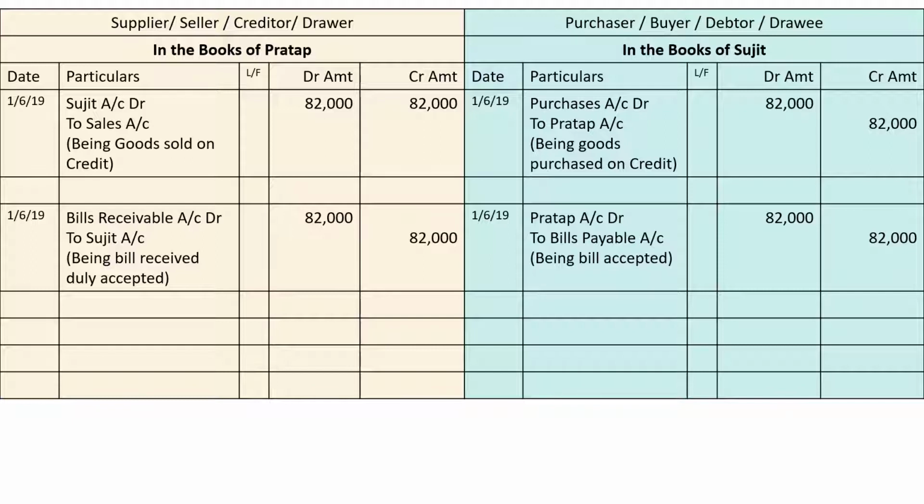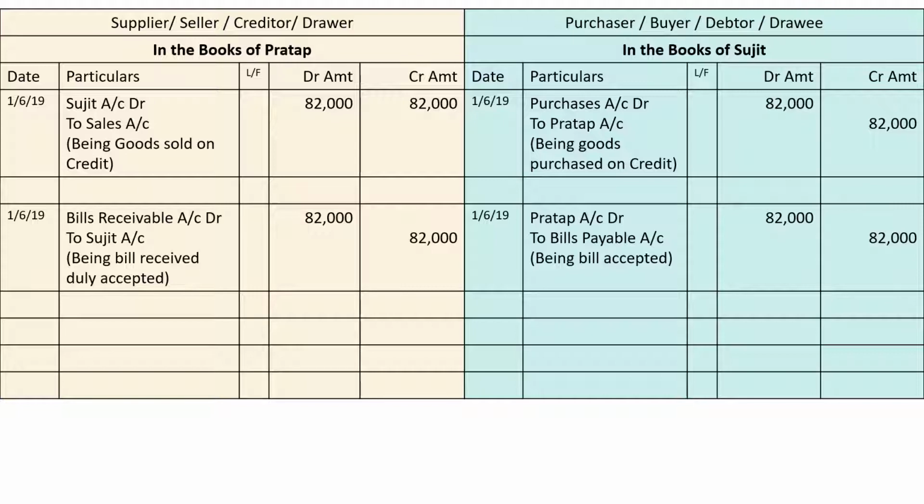But at the end of the bill, now the bill's life has started. During the life nothing has happened. Neither it is discounted, nor it is sent to bank for collection, nor it is endorsed in favor of anybody else. So the life of bill is now going on. Now we are going to enter into the due date part of the bill. So from 1st June up to 4th of August, nothing special happened in the life of the bill.